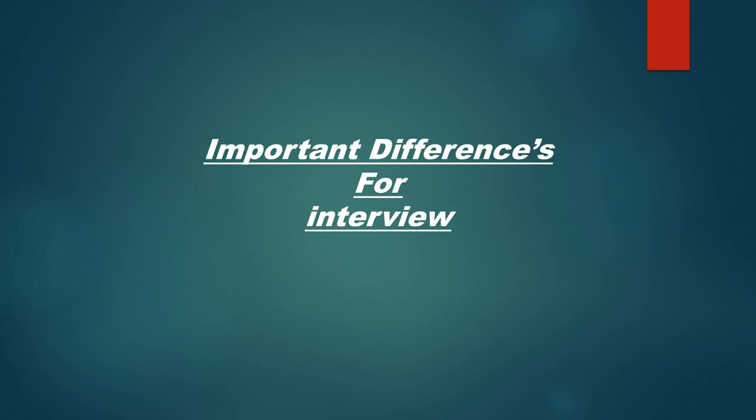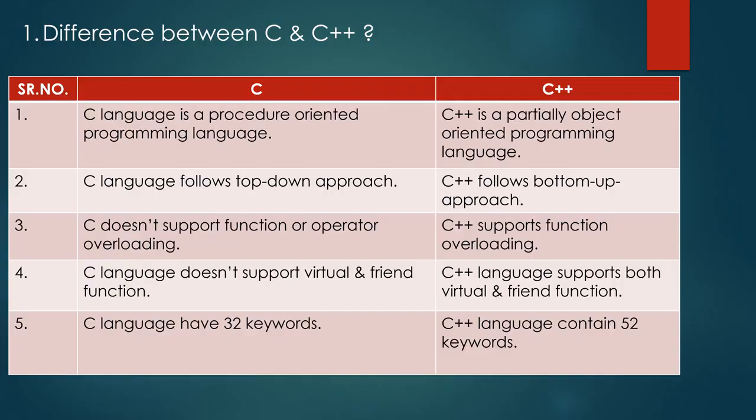Hello everyone, today we are going to see important differences for interview purpose. First one is difference between C and C++. C language is a procedure-oriented programming language, whereas C++ is a partially object-oriented programming language.